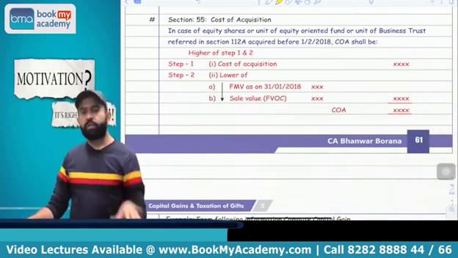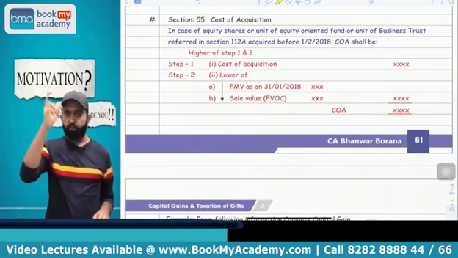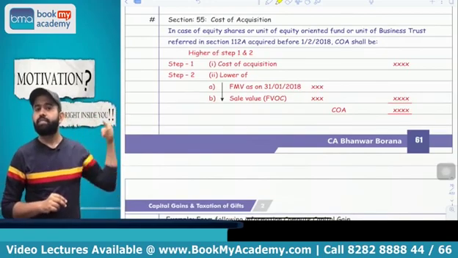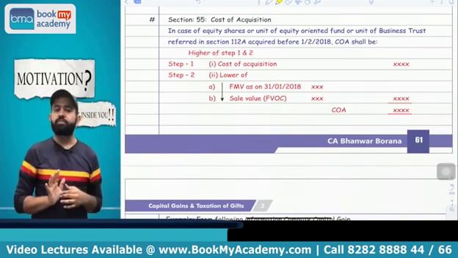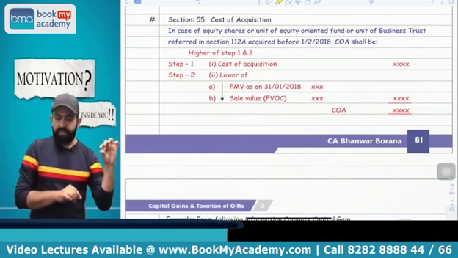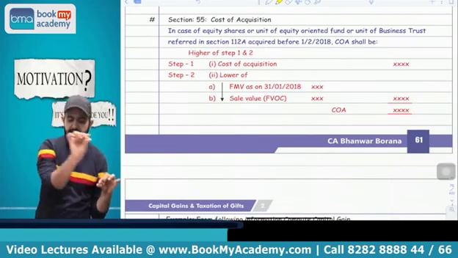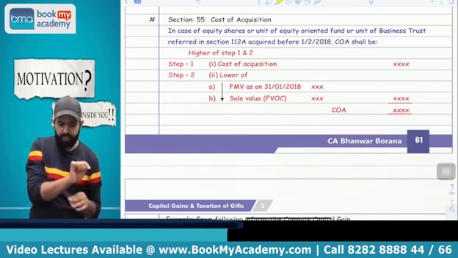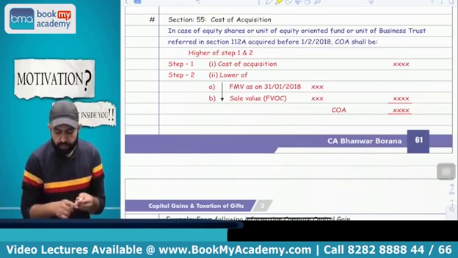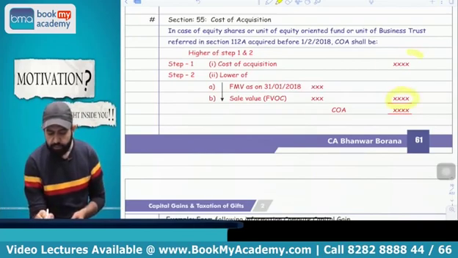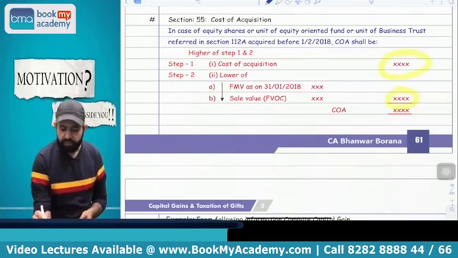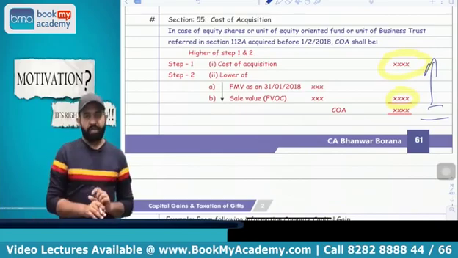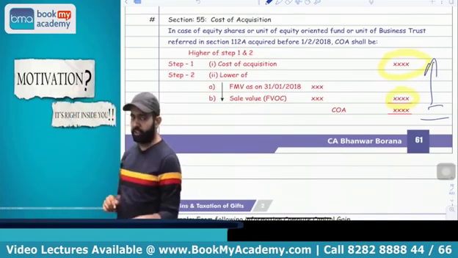Means how will you calculate the cost? All people please pay attention. How will you calculate the cost? There is a 2-step process. First, take your actual cost. And second, take the lower of FMV as on 31st Jan 2018 or sale value, whichever is lower, and whatever lower comes, compare that with the cost of acquisition, and whichever is higher will be your cost of acquisition. So what I am saying, all people please pay attention.